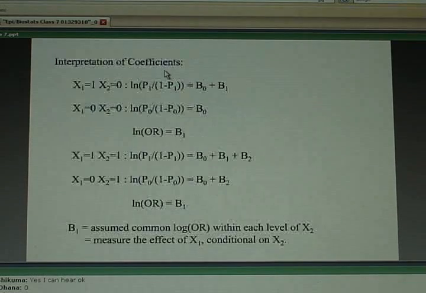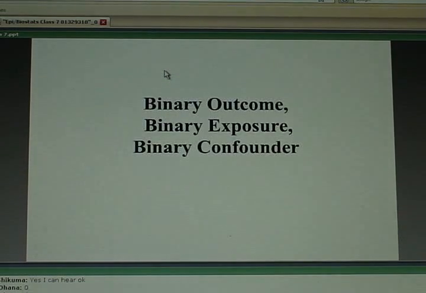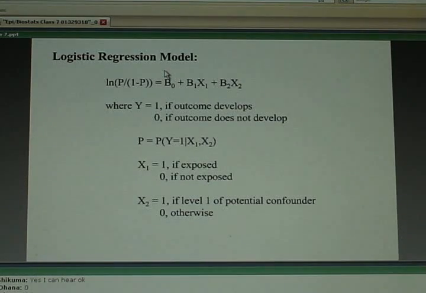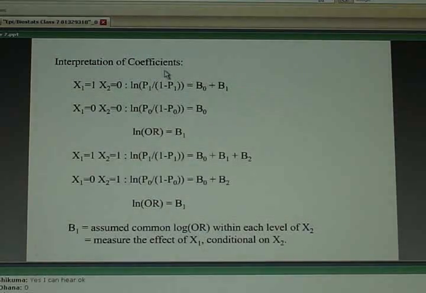Well, this model implies certain statements. If you are a male, x1 equals 1, and you're young, x2 equals 0, the model says that your log odds of disease is B0 plus B1 times 1 plus B2 times 0. And that becomes B0 plus B1, since B2 times 0 is 0.